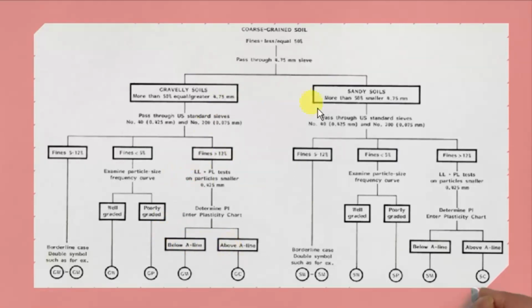A similar rule applies for sandy soil as well, where less than 5 percentage it is well graded sand or poorly graded sand, and greater than 12 percentage it is generally silty sand or clayey sand, and a dual symbol is given for fines from 5 to 12 percentage.